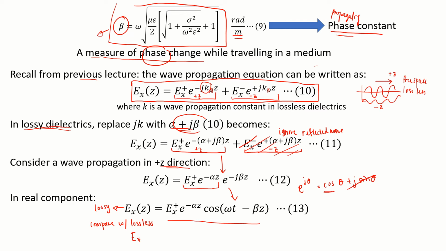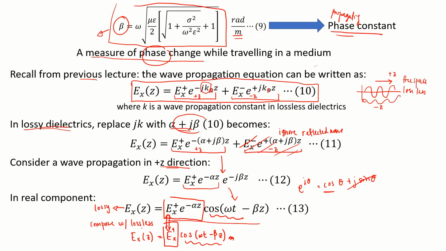The lossless medium is given to us from our previous lecture, with beta z. We can see that the cos is the same, but the difference is only in the amplitude part. This part is different.